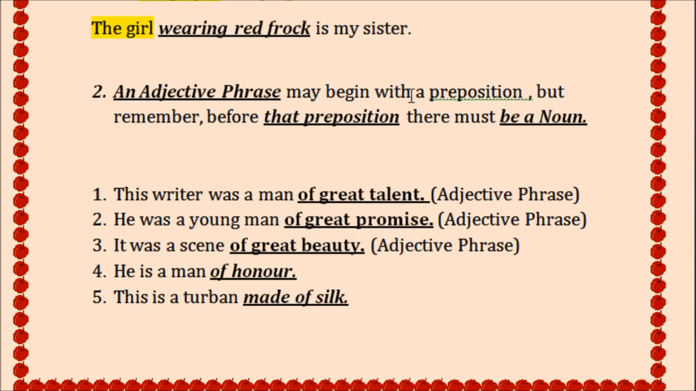an adjective phrase may begin with a preposition, but remember, before that preposition there must be a noun. This writer was a man of great talent, so this phrase begins with of, but before the of there must be a noun. And of great talent, it means it refers to the man.